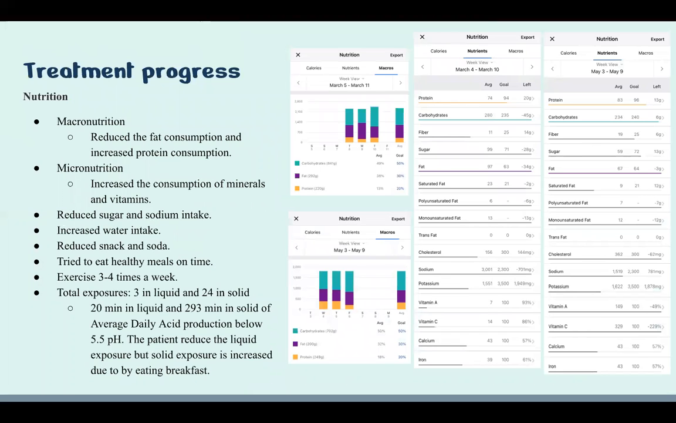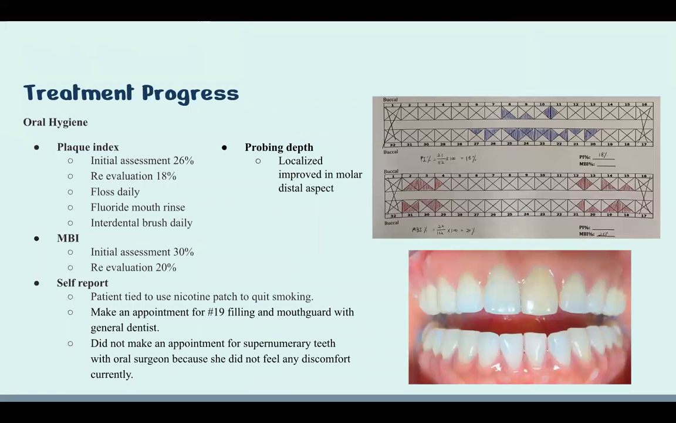Treatment progress. For the nutrition part, in macronutrition, the patient reduced fat and increased protein intake. In micronutrition, the patient increased mineral and vitamin intake, reduced sugar and sodium intake, increased water intake, and reduced snacks and soda. She tries to eat healthy meals on time. Exercise 3 to 4 times a week. Oral hygiene: plaque index score decreased from 26% to 18%. MBI score decreased from 30% to 20%.